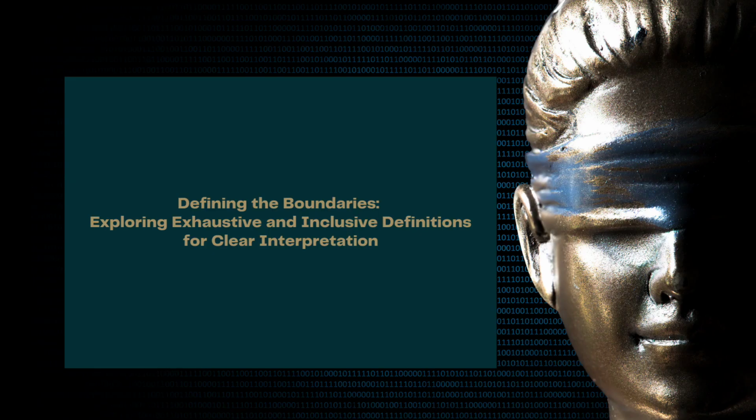Some laws had definitions that left no room for imagination. They explained everything about a concept or term in great detail, covering every aspect. These were called exhaustive definitions. But there were also inclusive definitions that not only explained the concept or term precisely but also provided examples and showed how it could be applied in different situations. These examples helped people understand the concept better and gave them a clearer picture of what it meant.